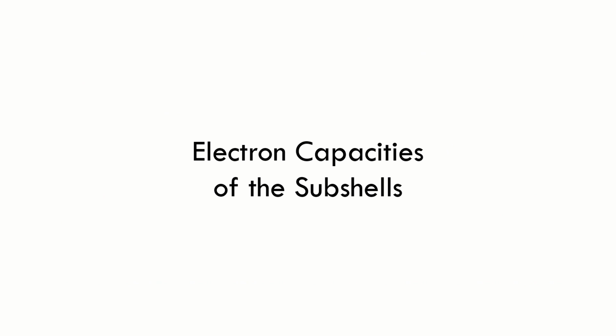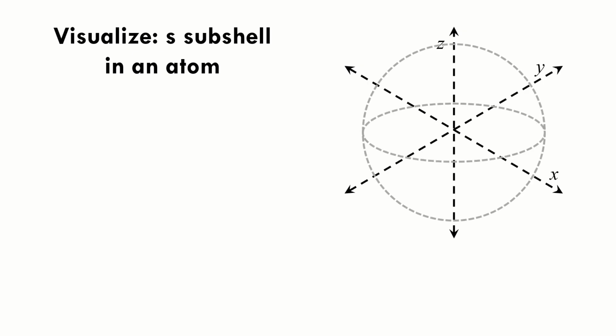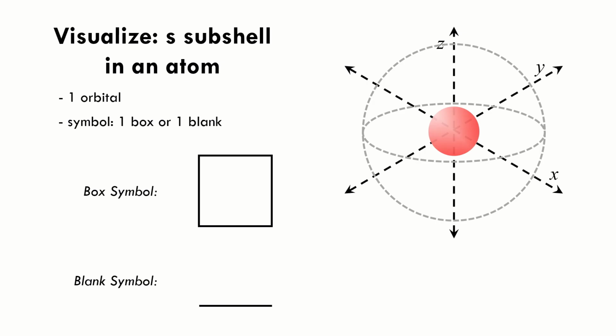Now, let's talk about the electron capacity of orbitals and subshells. Here, we will be talking about the amount of electrons that orbital subshells can carry. Let's start with the S subshell. Here are our reference axes, and we shall imagine this to be the space occupied by an atom. Now, we know that the S subshells only have one orbital, this guy. On paper, we will be using a box or a blank for every orbital that we will be referring to. We only have one orbital here, so we will be using one box or one blank to symbolize it.